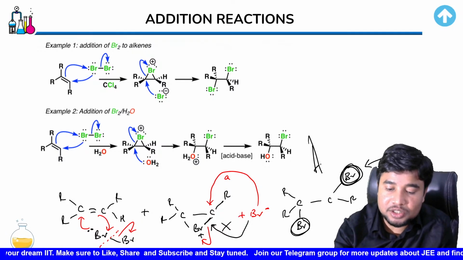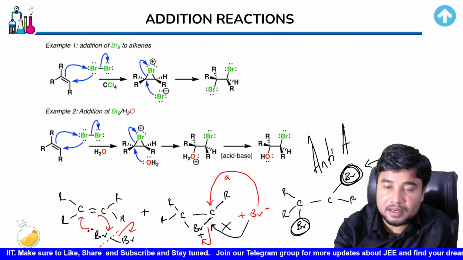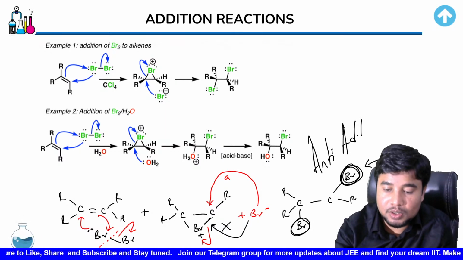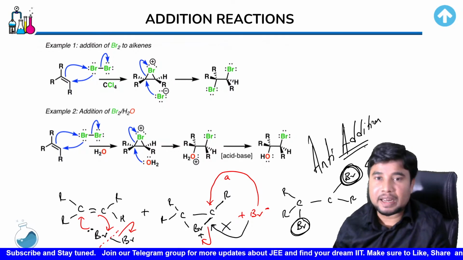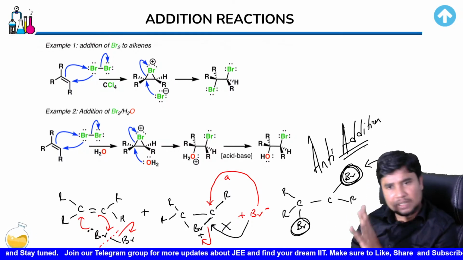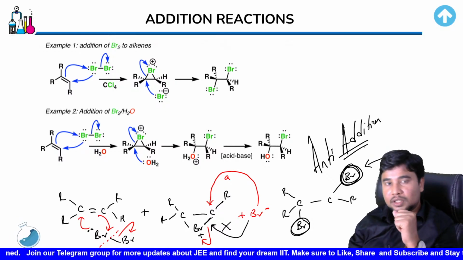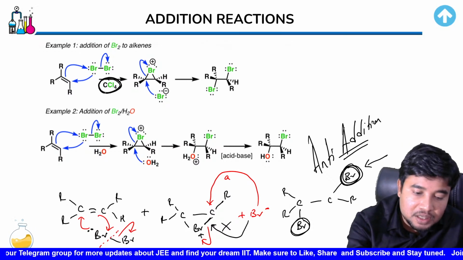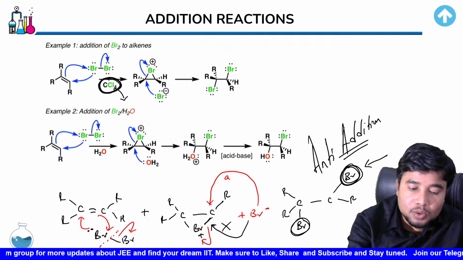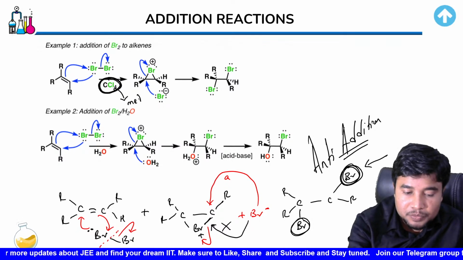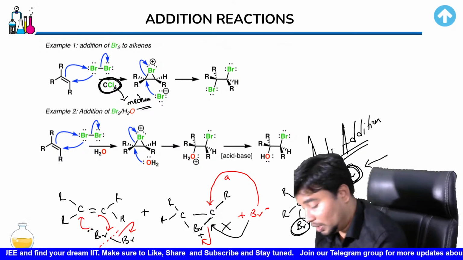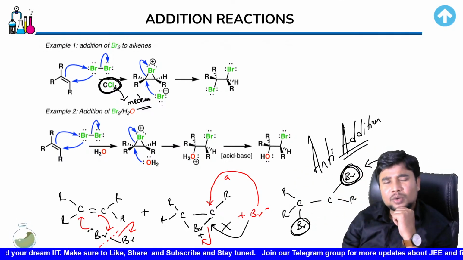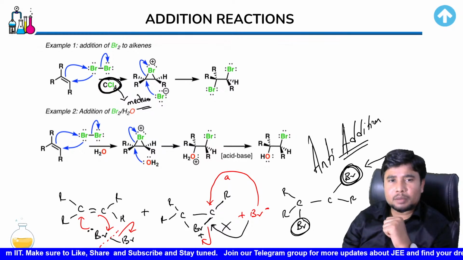So what kind of addition has occurred over here? Anti-addition. So if anybody would ask you, how do you prepare the anti-addition product of dibromine or dihalogen? You do this. That's the only way. Remember one more thing, children. In this process, the medium that you would take is a non-polar medium. Okay, a medium that isn't going to give you water. Also non-polar, non-aqueous medium.